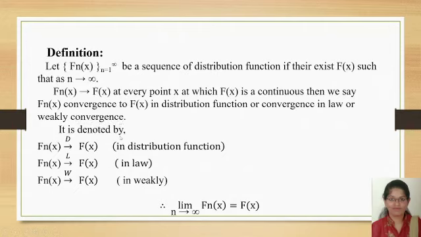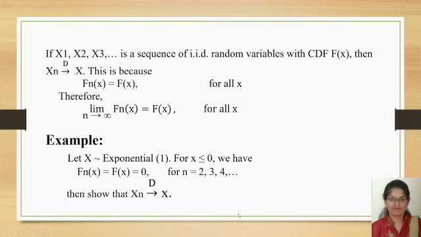It is denoted by F_n(x) converges in distribution to F(x). Next, F_n(x) converges in law to F(x), and F_n(x) converges weakly to F(x). Therefore, limit n tends to infinity F_n(x) is equal to F(x).